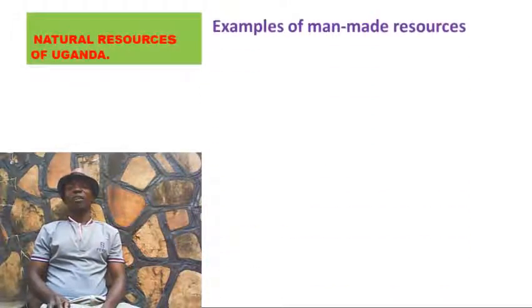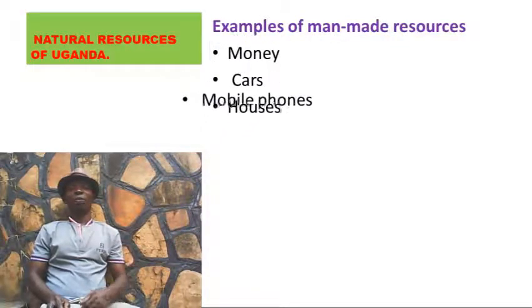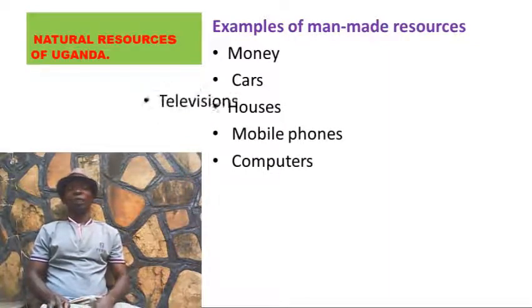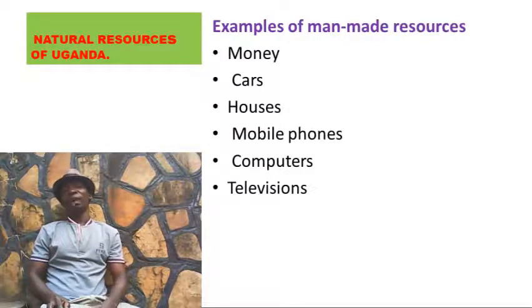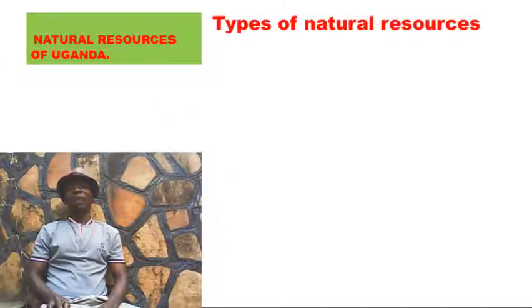Let's go ahead and look at the examples of man-made resources. Human beings have also made things that are very useful to them. What are those examples of man-made resources? We have money. Money is the major man-made resource. We have cars, houses, mobile phones, computers, telephones, and so many other things. You have so many in the house that are man-made. We have refrigerators, to mention but a few. Those are called man-made resources.